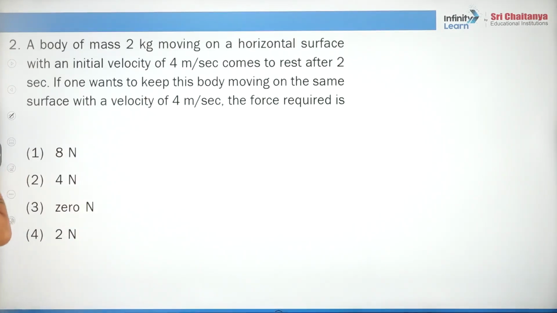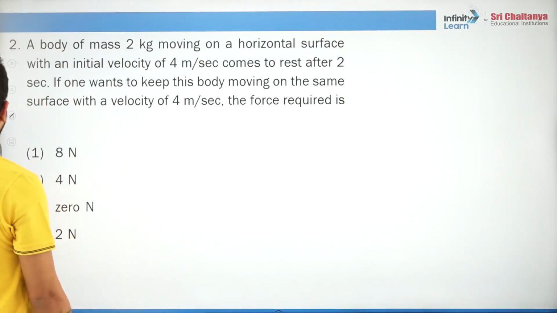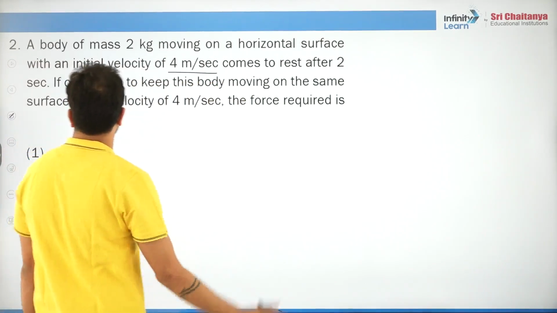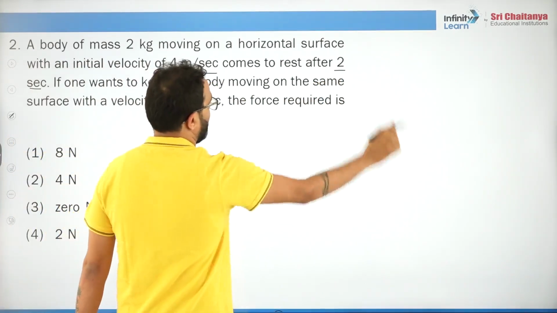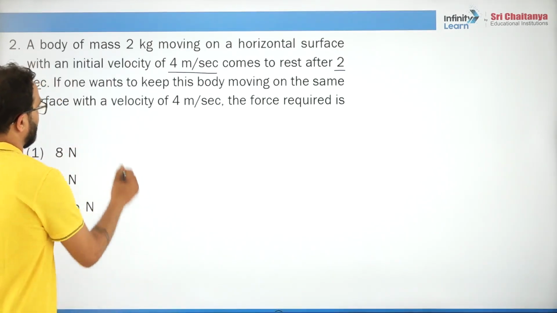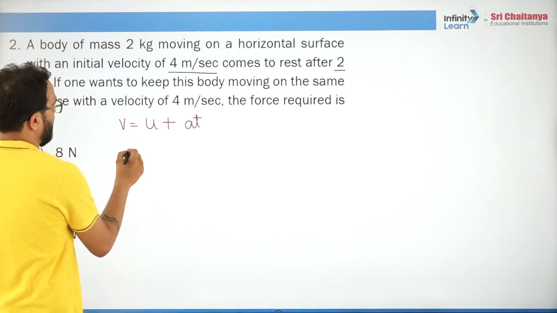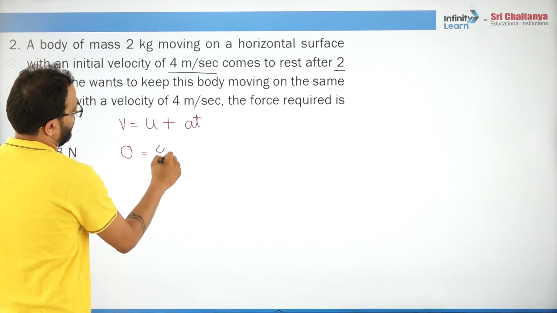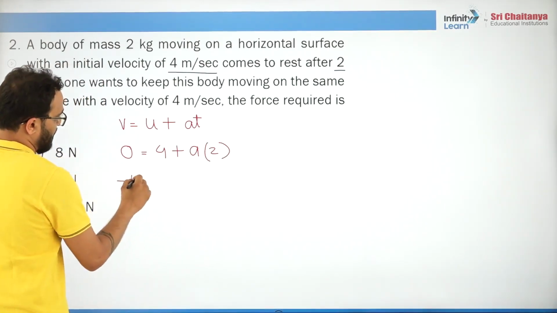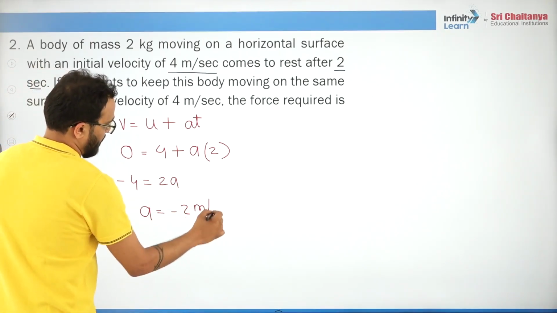Let's move ahead. A body of mass 2 kg moving on a horizontal surface with an initial velocity, this is given, comes to rest after 2 seconds. So some information has been given to us. V is equals to u plus at. What is V? 0. What is u? 4. What is a? We don't know. What is time? 2 seconds. Minus 4 is equals to 2a. What is a? Minus 2 meter per second square.